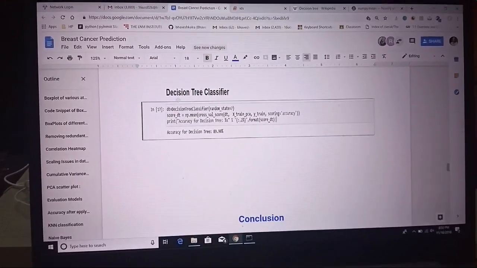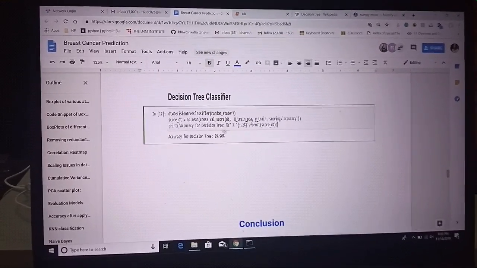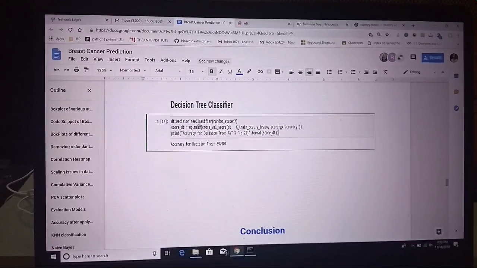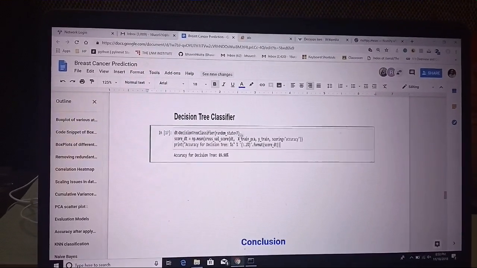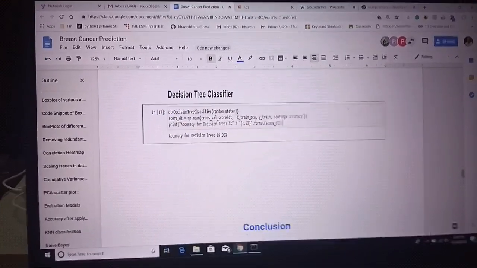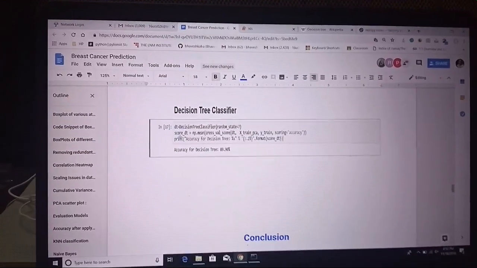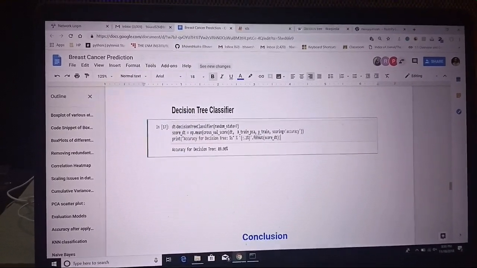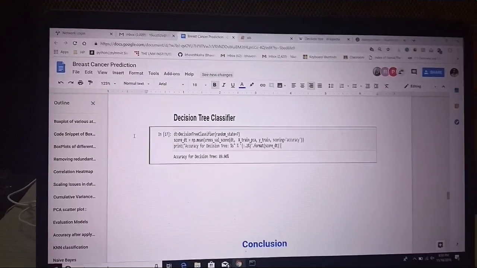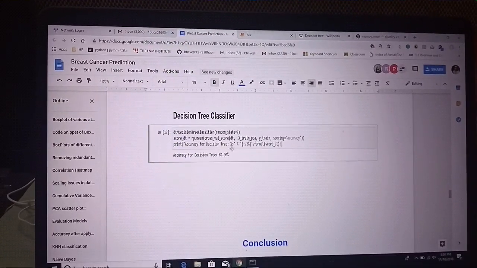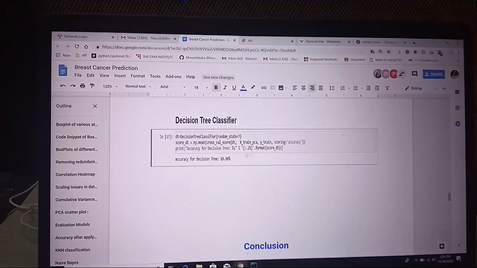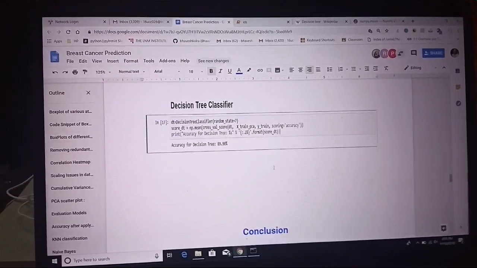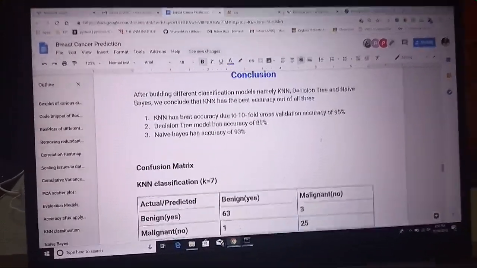So we applied the decision tree classifier. We just simply write the function and pass a random state, and the value of the random state doesn't matter. Now by cross-validation score, and by taking the mean of that, we found the accuracy for the decision tree model, which comes to 89.9%. So it is okay.